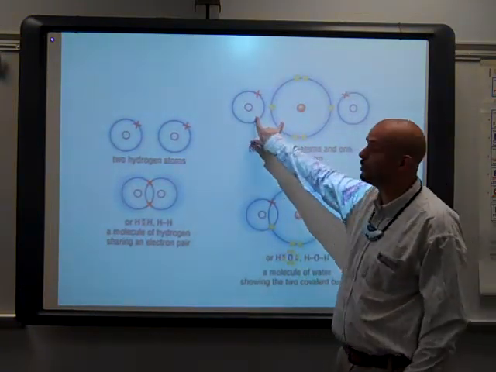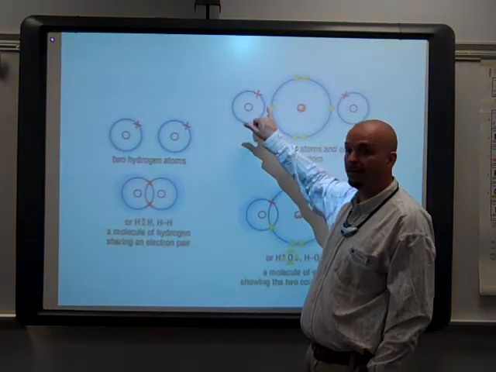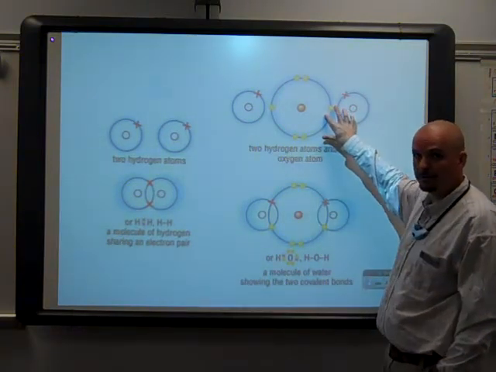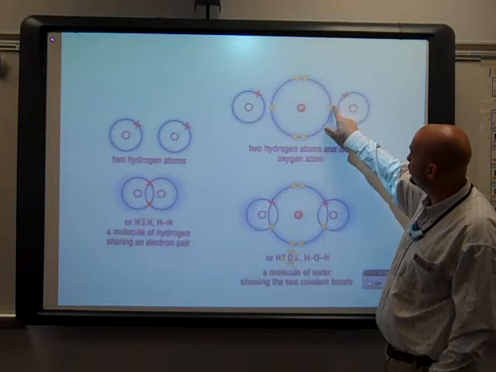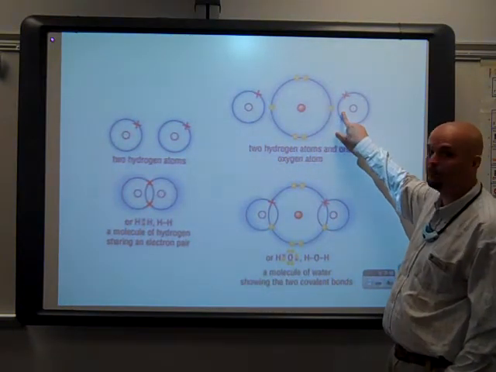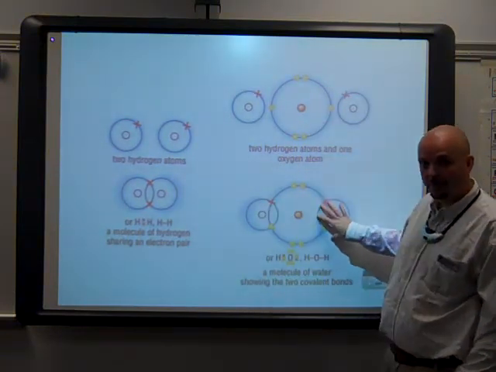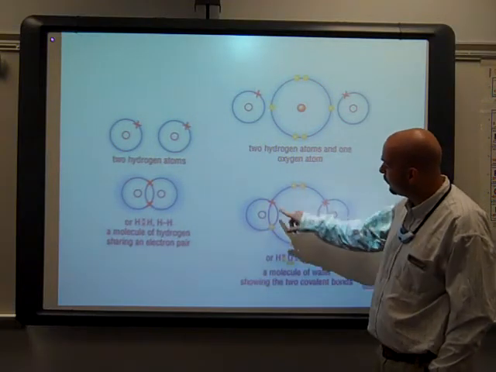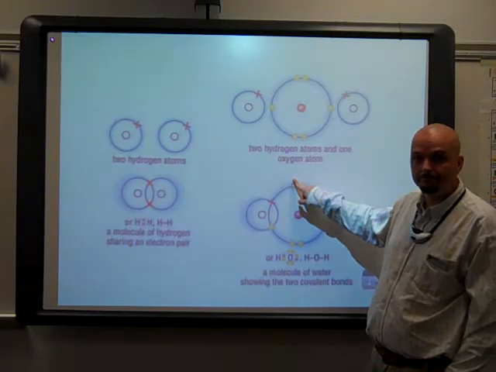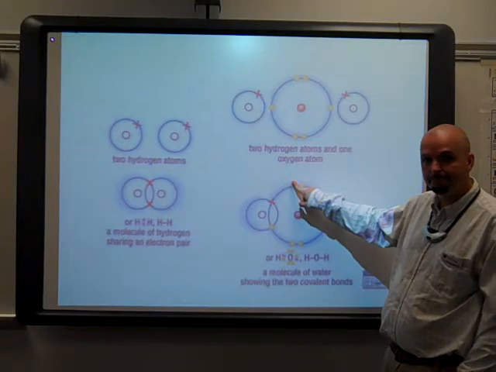So oxygen and hydrogen will come along. Oxygen will say, hey, let me borrow 1 of those electrons. I'll let you borrow 1 of mine. It does this with both hydrogen atoms. If hydrogen will let oxygen borrow its 1 electron, oxygen will let hydrogen borrow 1 of its 6. When the covalent bonding occurs, hydrogen lets the oxygen use its electron. Again, hydrogen lets the oxygen use its electron.